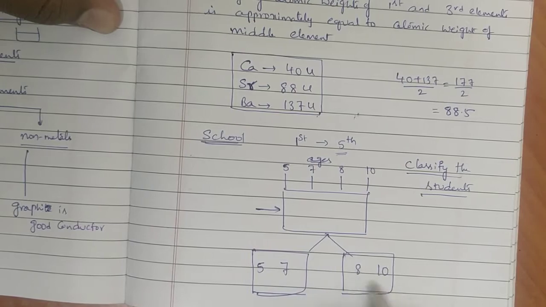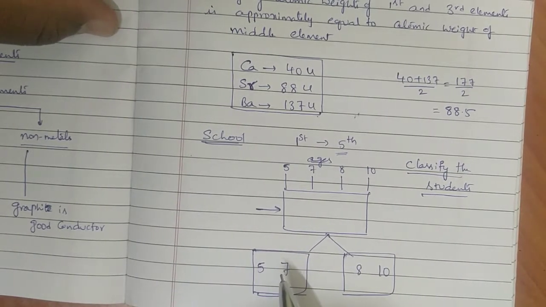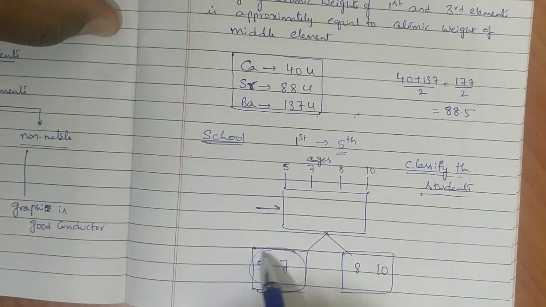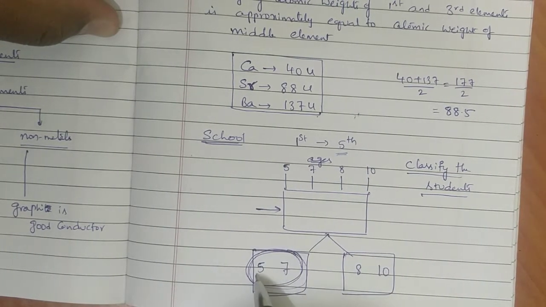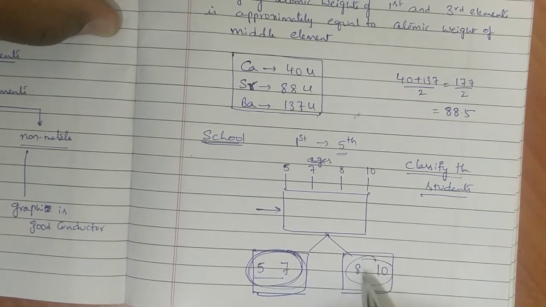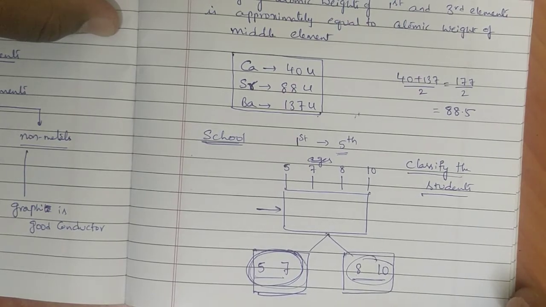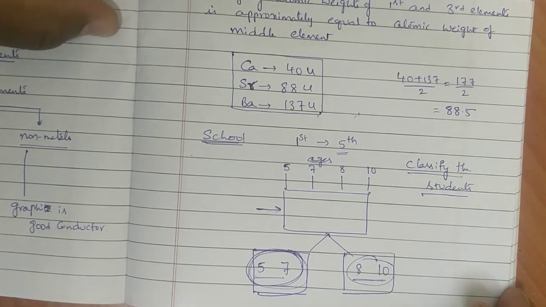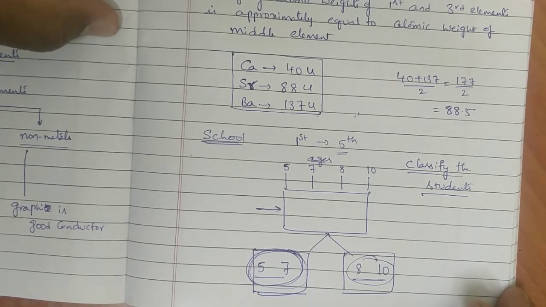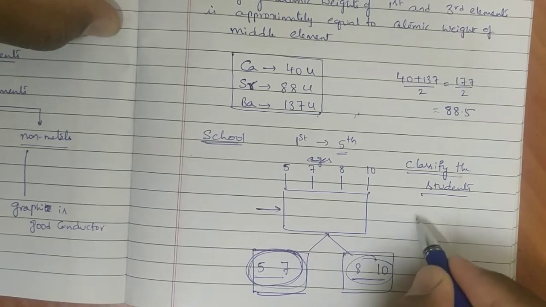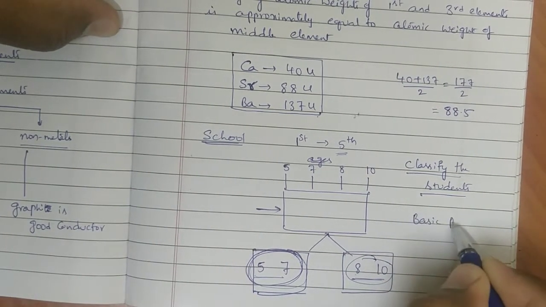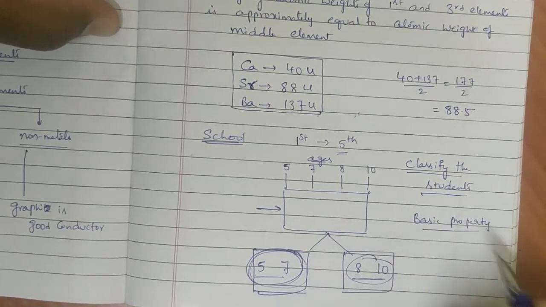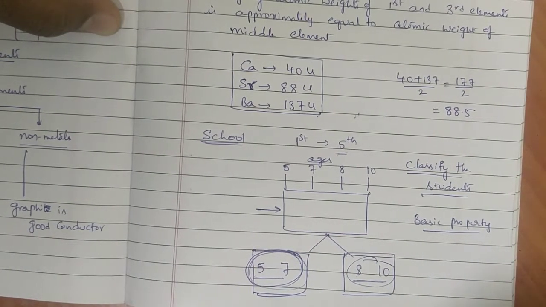But even though some difficulty is reduced, if a teacher comes into this class, both levels are there. Here also, 8 years age and 10 years age, both levels are there. Again teachers will feel difficulty. Is it correct or not? Then immediately my mind thought that I need to consider one basic property. Depending on that basic property only, I have to classify the students. Is it correct or not?